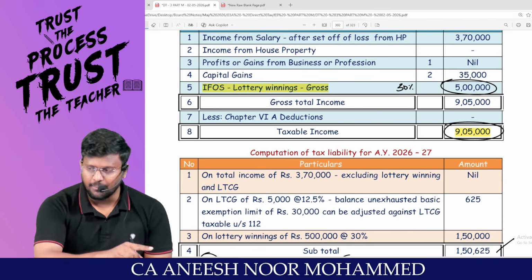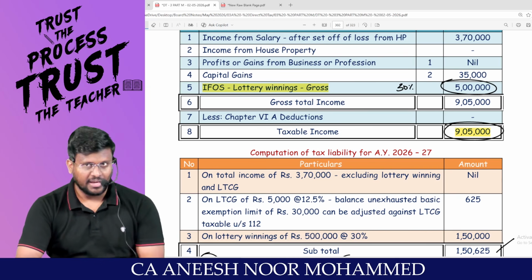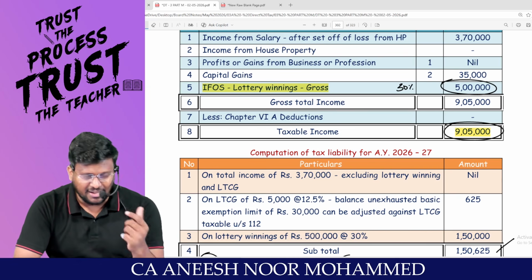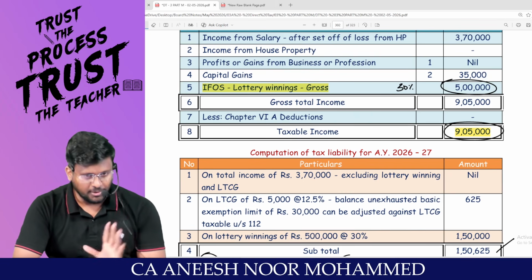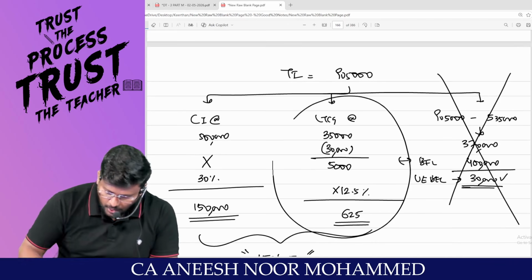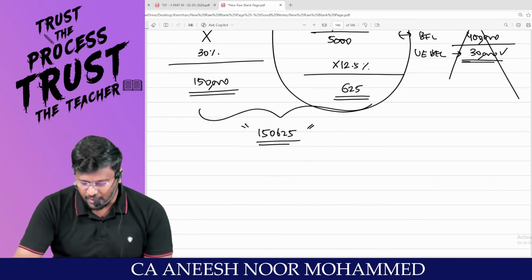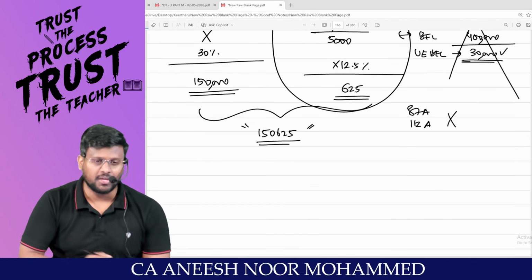Against casual income, is rebate under 87A allowable? Not allowable. Against 112 income, this is only 112, not 112A. What we studied is 87A. 112A will not be applicable.